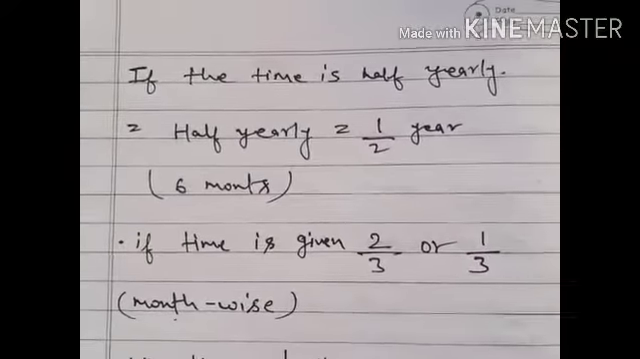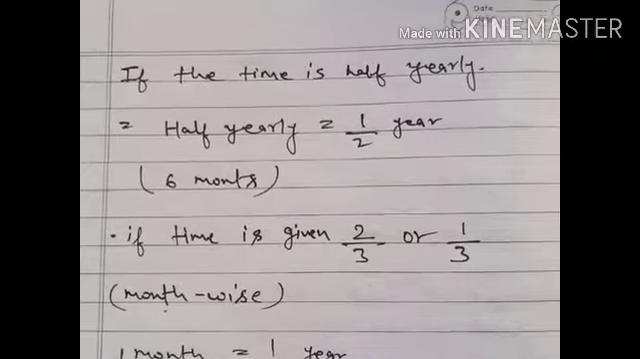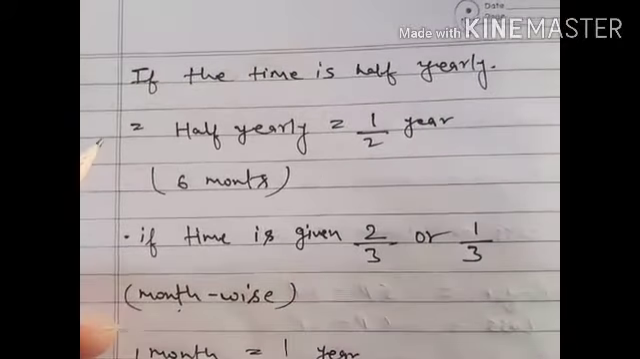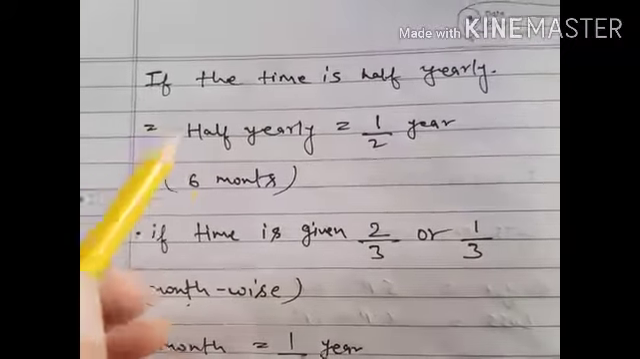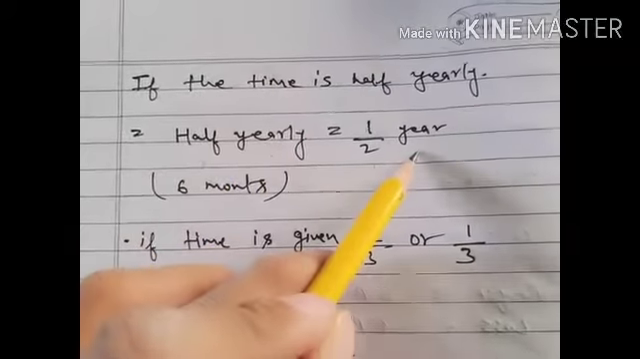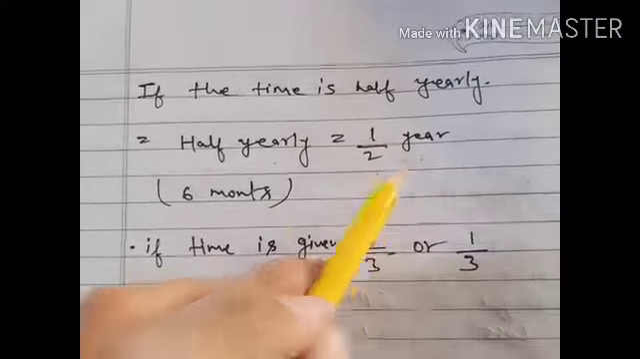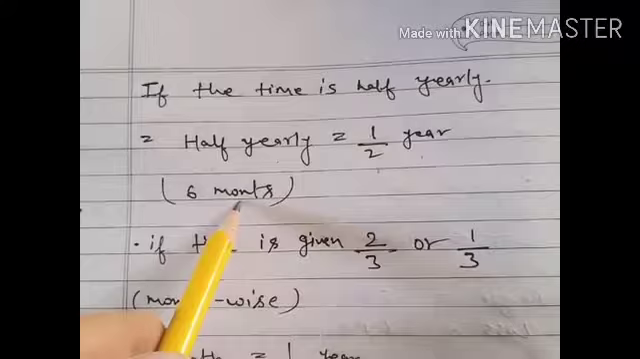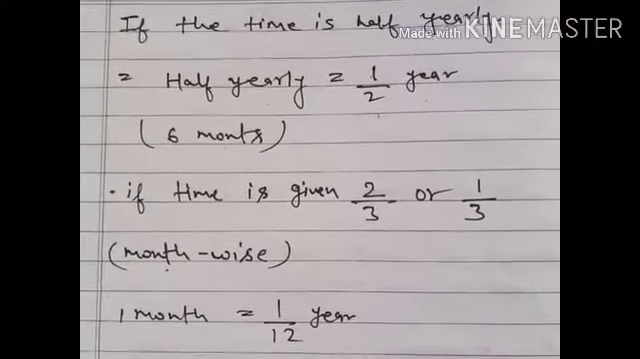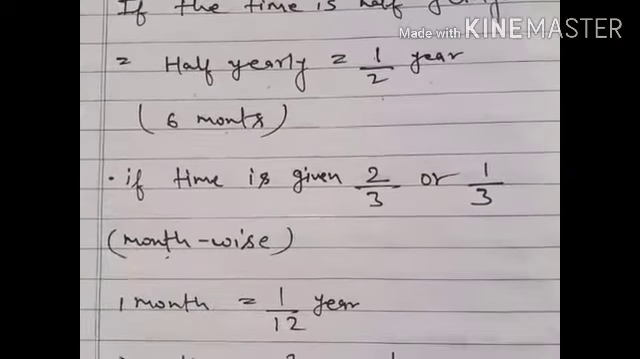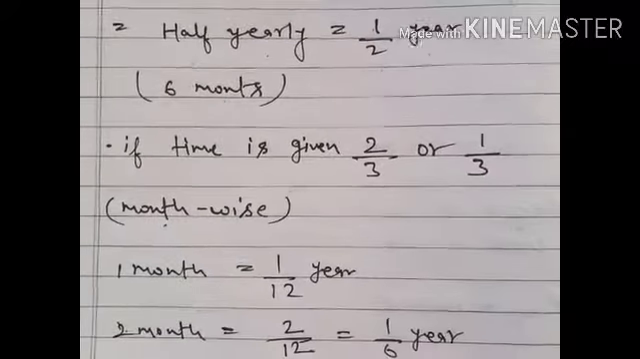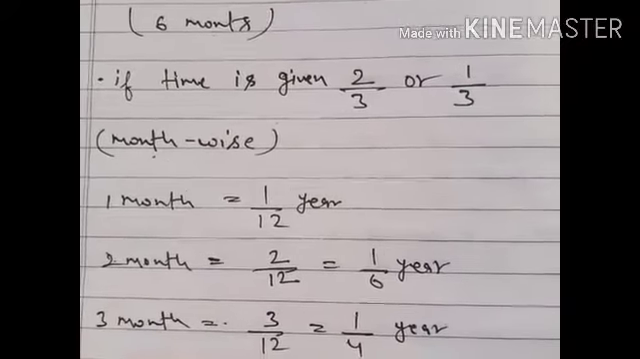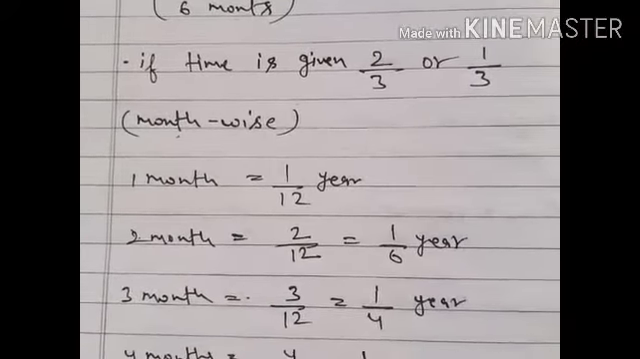Now if the time is half yearly, that means it is not given in complete years. Half yearly means 1/2 year, so it is quite simple. Half yearly means 6 months. If the time is given as 2/3 or 1/3, or month-wise, like only 1 month, how do we calculate it?